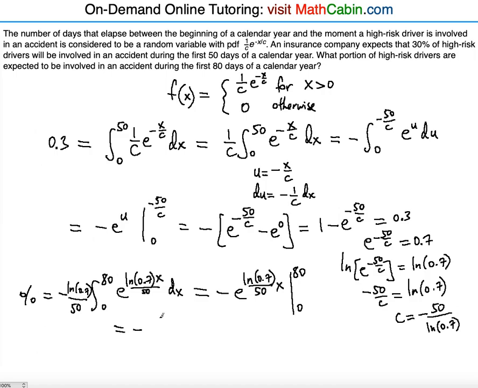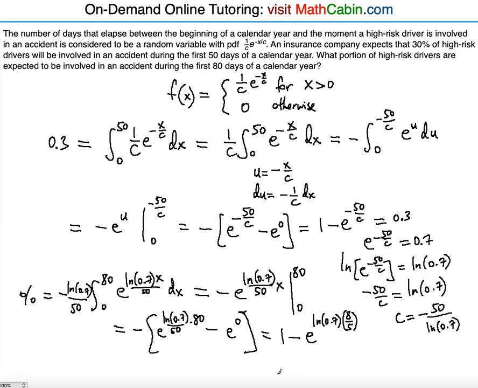We're going to have minus, we can place the minus outside, e to ln 0.7 divided by 50 times 80, minus e to the 0, right? Because the 0 in the x cancel these guys out. These numbers, they don't matter anymore, right? So what is that going to give us? That's going to give us 1 again. 1 minus e to the ln of 0.7 multiplied by 8/5, right? 80 divided by 50 is 8/5, so that's going to be 8/5 in that power.